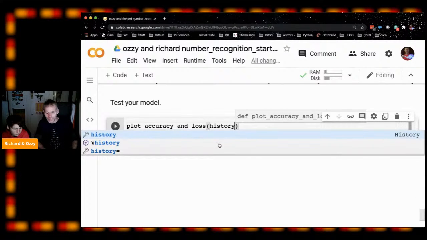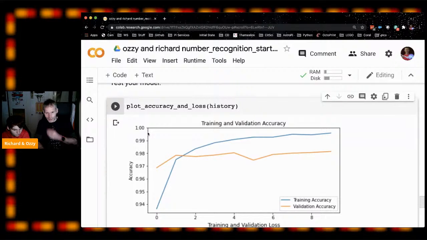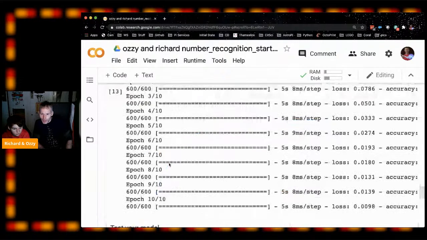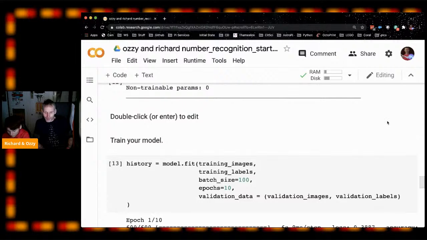Yeah. Let's just run that. Should put some graphs up for us, hopefully. So this is just basically showing what the model did. And you can see in here the training accuracy goes up really quickly with this model. You start to head up towards 100% really quickly. I'll just go back to the model.fit line. Yeah, there you go. Don't forget the final bracket on the end. Don't forget this final bracket here.